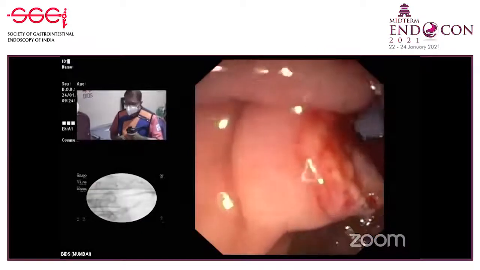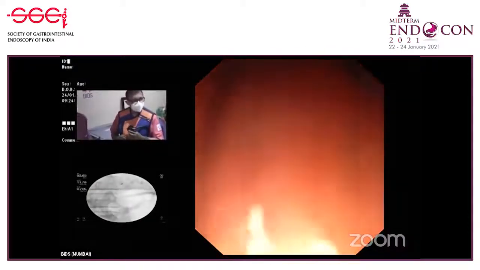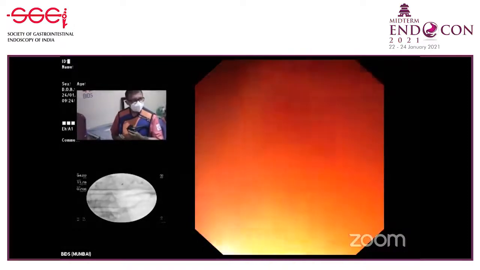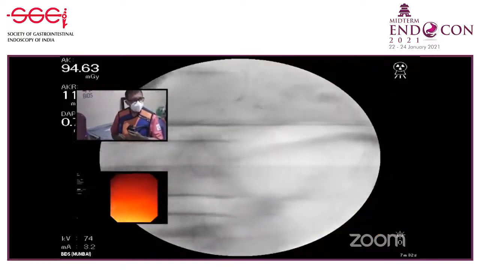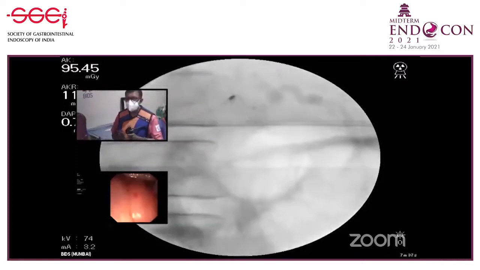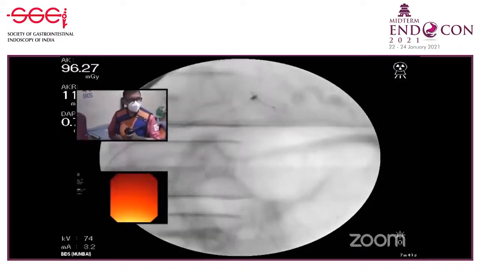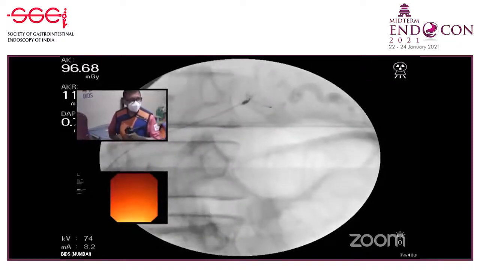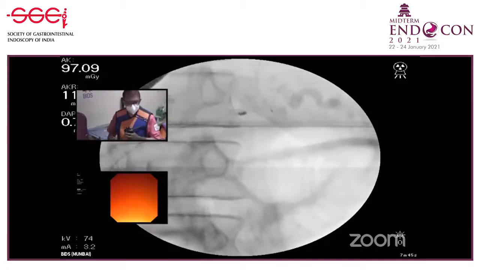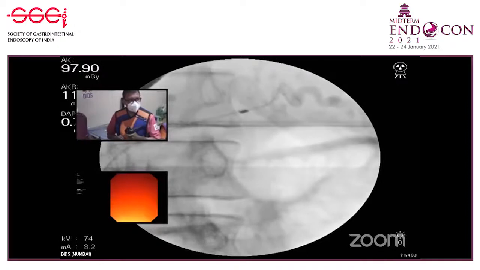Can you put some contrast? It's a new wire. Put some contrast. Yeah, there must possibly be some stones in the tail. Another issue is if you find that there are stones in the tail of the pancreas. It's going where? Go after them.